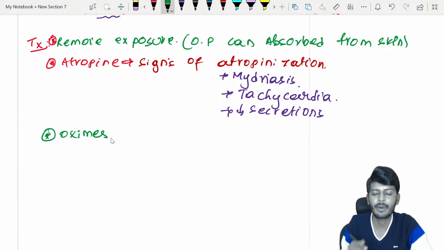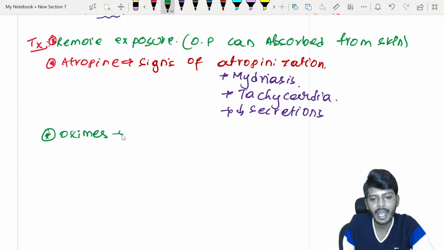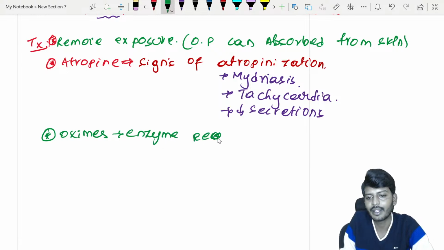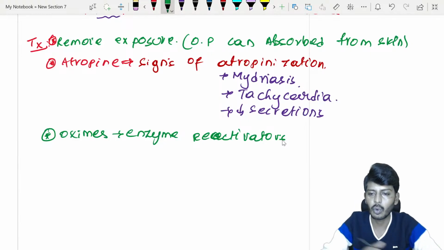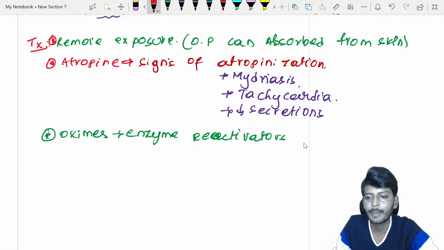Oximes are such a type of drugs which are called as enzyme reactivators. Do you have to give them in all the cases? No, they are not used for carbamate poisoning.